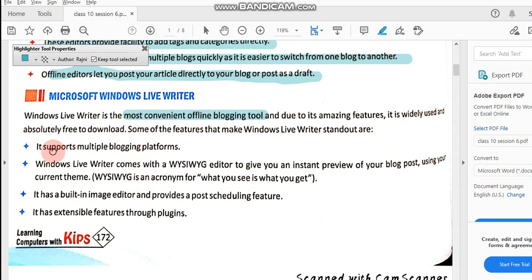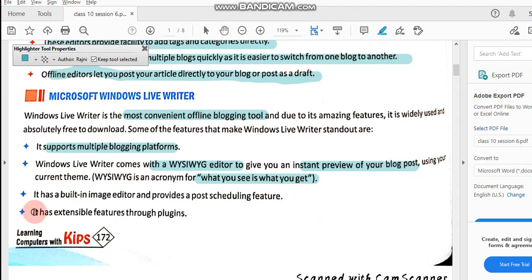Some of the features are: it supports multiple blogging platforms. It comes with a what you see is what you get editor, which gives you an instant preview of your blog post using your current theme. That means you can immediately view your blog as what you see is what you get.